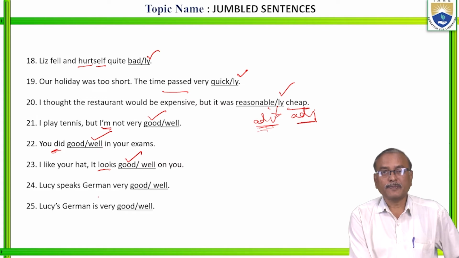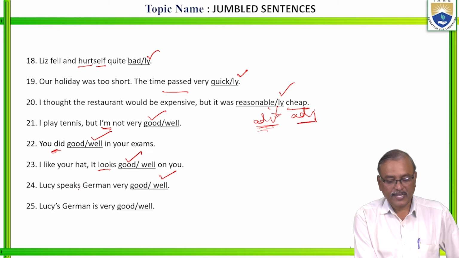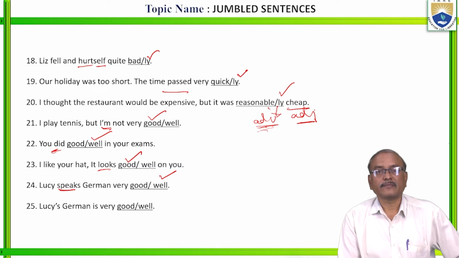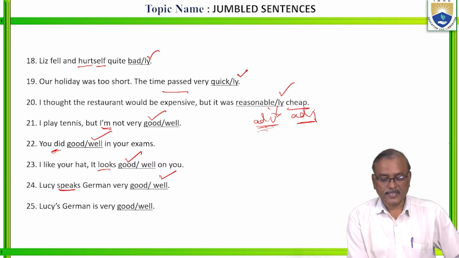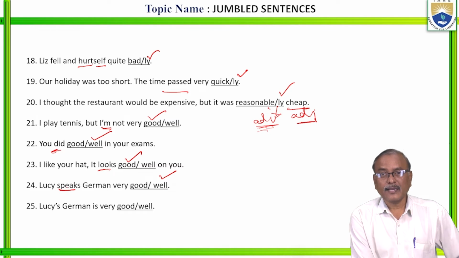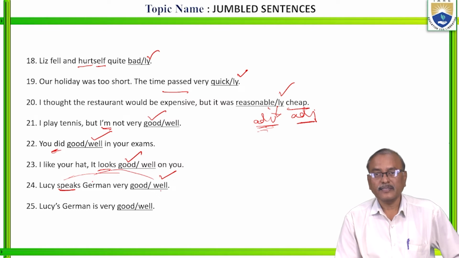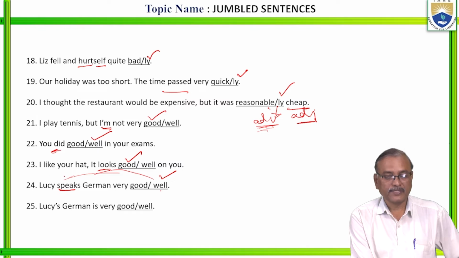Next, Lucy speaks German very well. Here, this well is qualifying the verb speaks. Speaks well. Here speaks is the dynamic verb and this well is qualifying speaks only. Right? Speaks well.